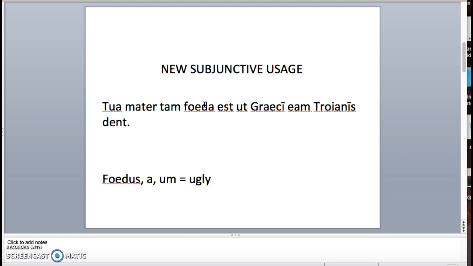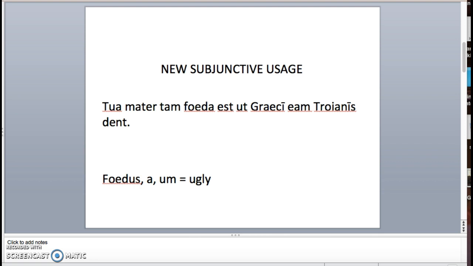The Graeci, and what verb are they doing? Dent, which is the subjunctive of do, dare, dedi, datus. That the Greeks might give eam, her, the direct object, to the Trojans. So your mama's so ugly that the Greeks might give her to the Trojans, which, for those of us who know the story of the Iliad or the Odyssey, is essentially the opposite of Helen, the face that launched 1,000 ships. Gotta love good classical literary allusions in your mama jokes.